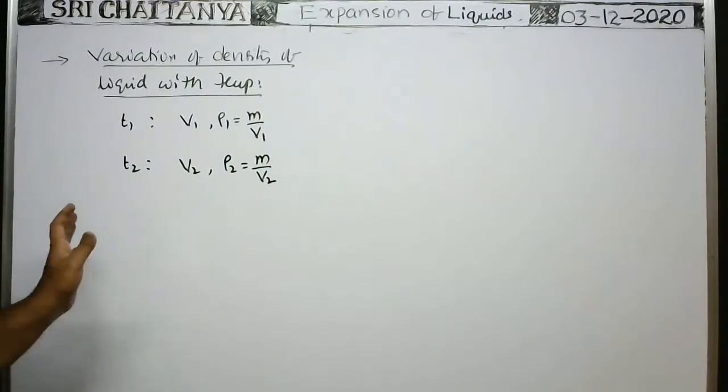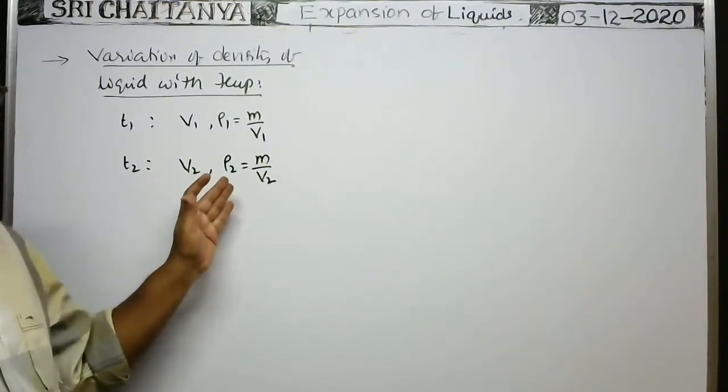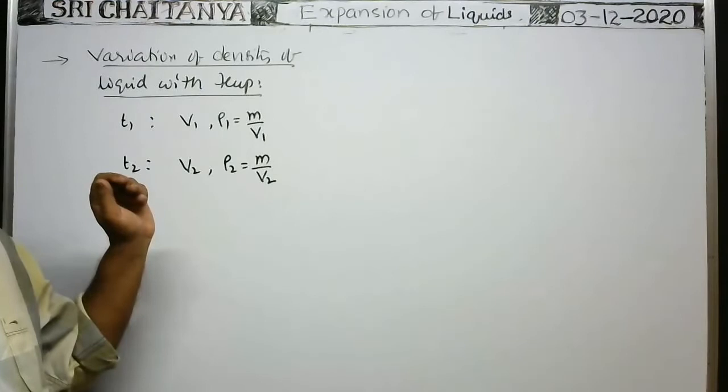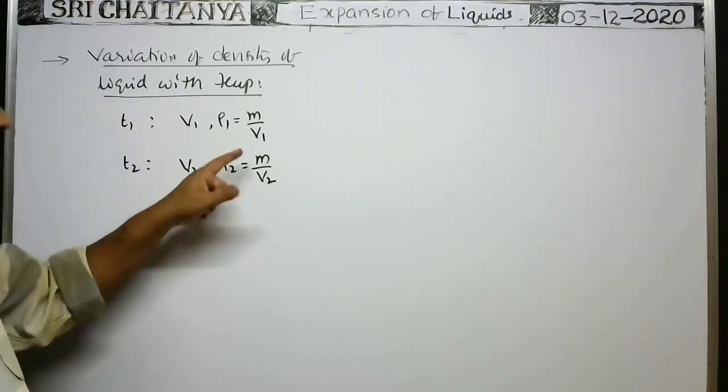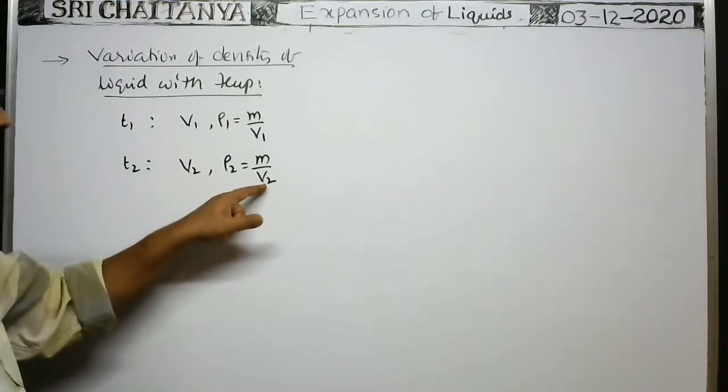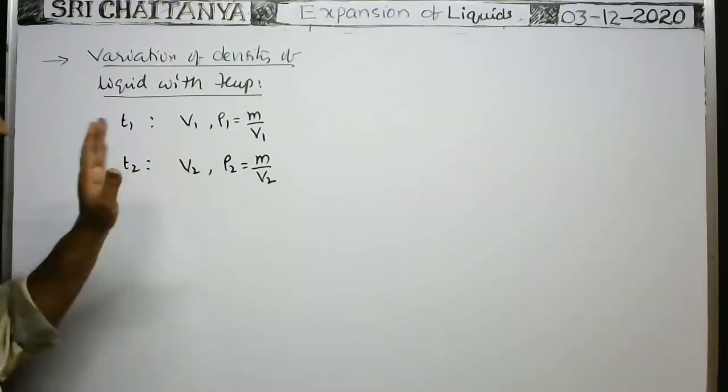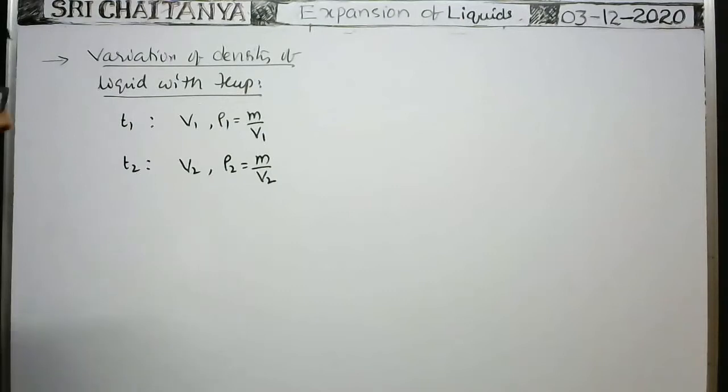Is ρ2 more or ρ1 more? ρ1 is more because mass is the same, but volume at temperature T2 is more. That's why density will be less. So ρ2 is less than ρ1.